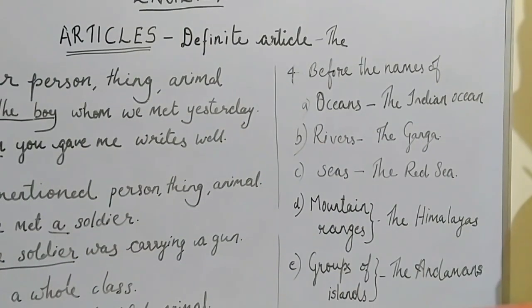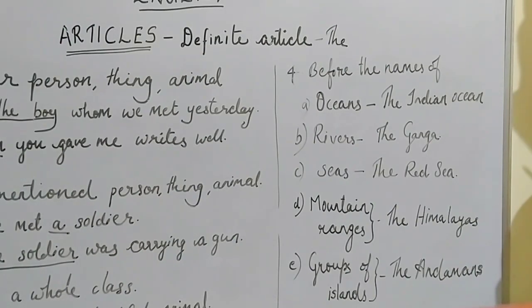The next use of the definite article is we can use it before the names of oceans. For example, the Indian Ocean. So, before the names of oceans we should use which article? Definite article the. And before the names of rivers, the Ganga.